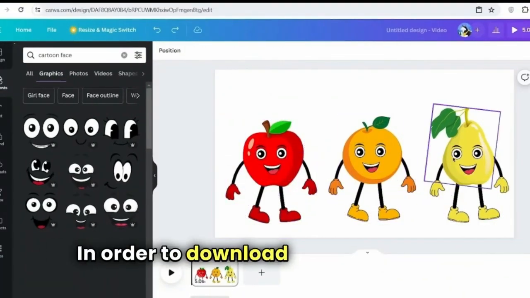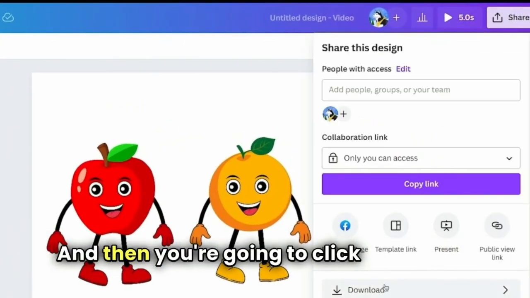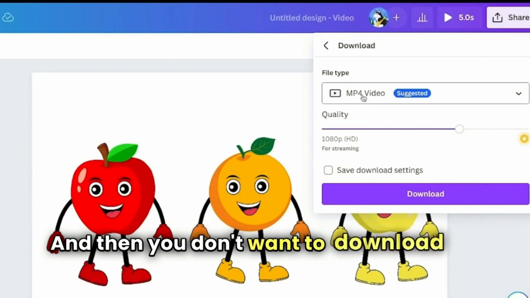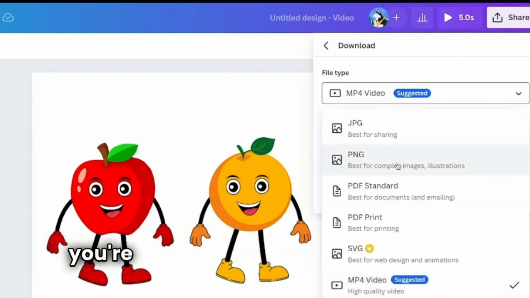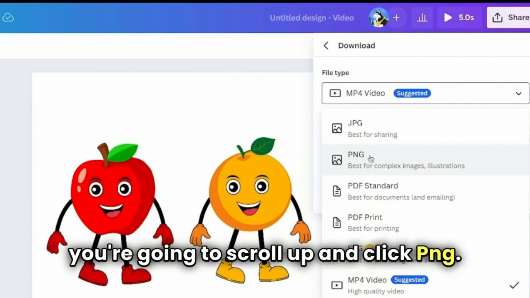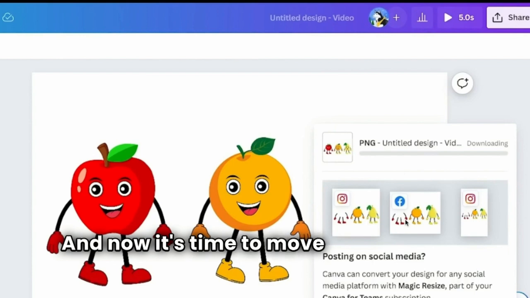In order to download them, you want to click onto where it says share, and then you're going to click download, and then you don't want to download it as an MP4, so you're going to click onto this, and then you're going to scroll up and click PNG, and then you're going to go ahead and hit download. And now it's time to move on to the next step.